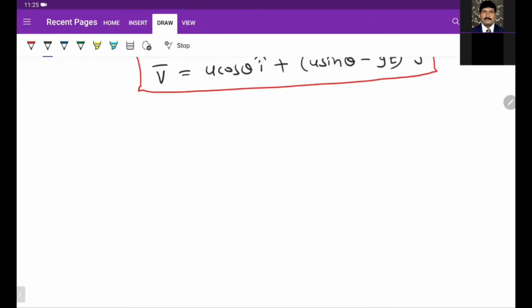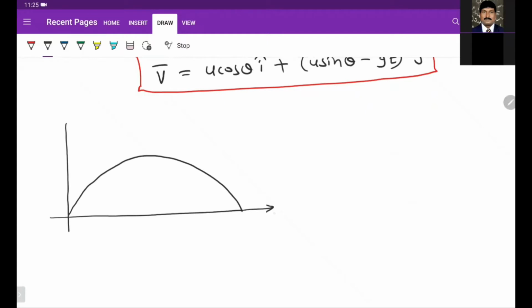See, if I draw this projectile motion diagram and look at the x component velocity, it remains constant. Suppose the initial velocity is ux, so it is always ux. Both magnitude and direction remain constant. So vx is equal to ux.